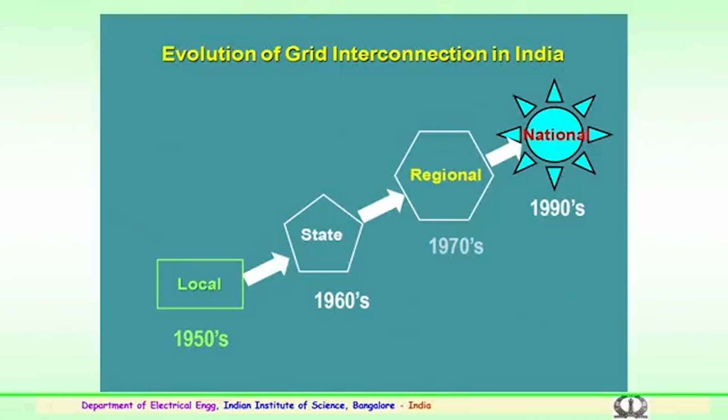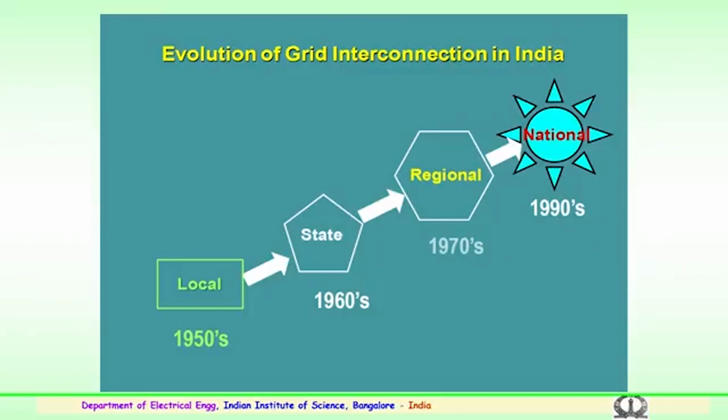So, we have seen the voltage levels standardized up to 1200 kV. Before going further, let us look at how the country has progressed, how we reached 1200 kV transmission systems, and how the evolution of grid interconnection in India happened. Way back in the 1950s there were local generations, which may be hydel, local thermal plants or other resources. So, local grid formations happened in the 1950s.